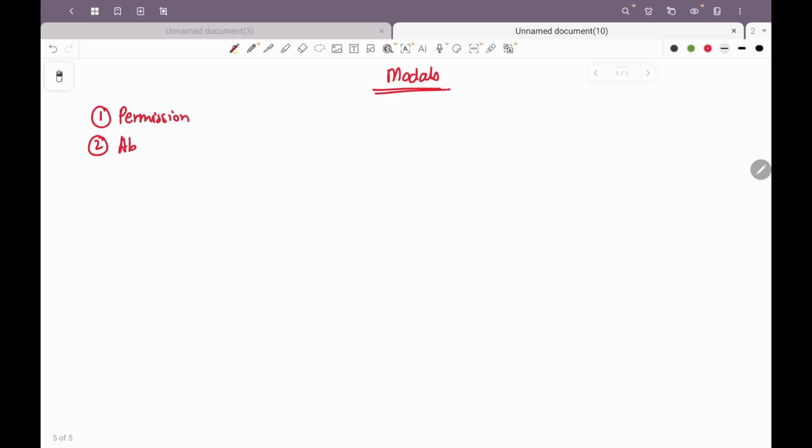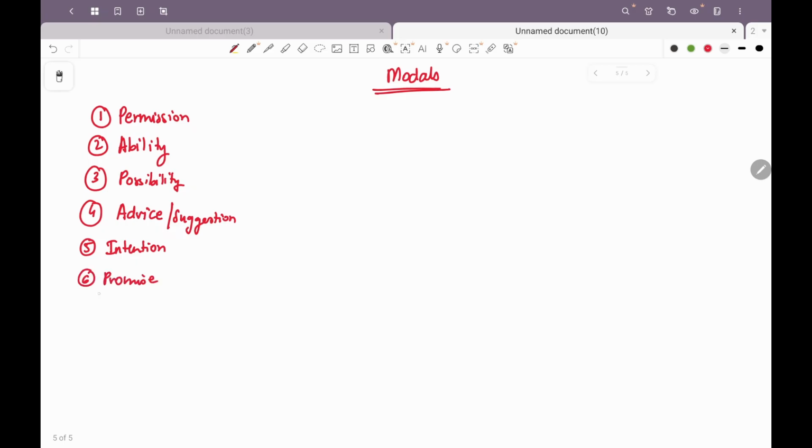Second, ability. Possibility. Advice or a suggestion. Intention. Promise. Necessity, or we could also call this compulsion. Wish.